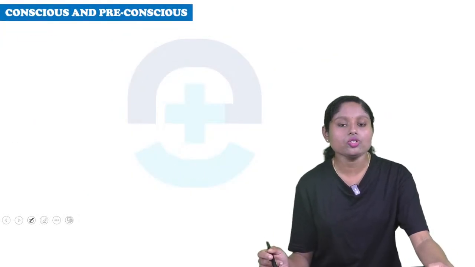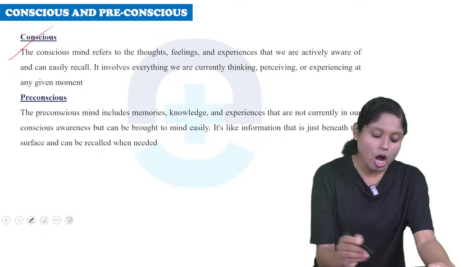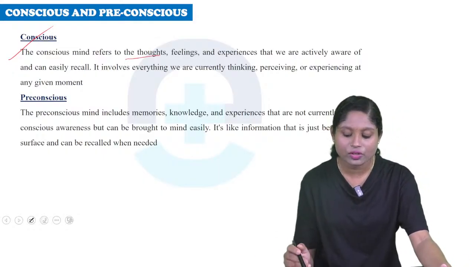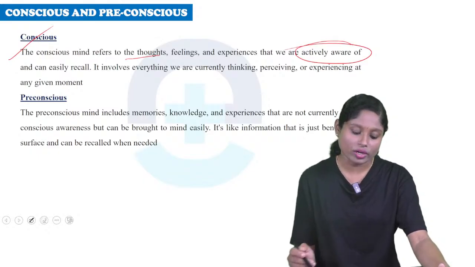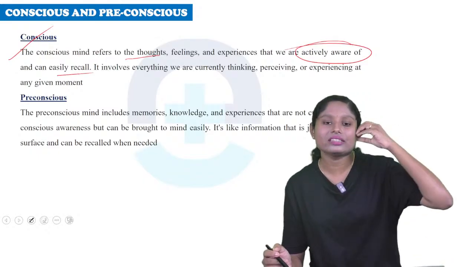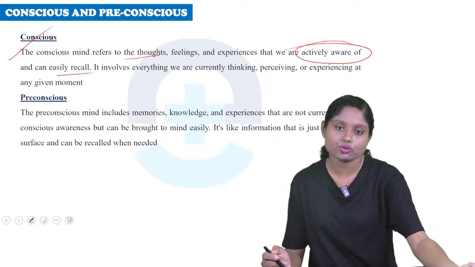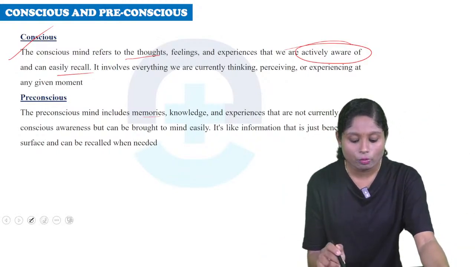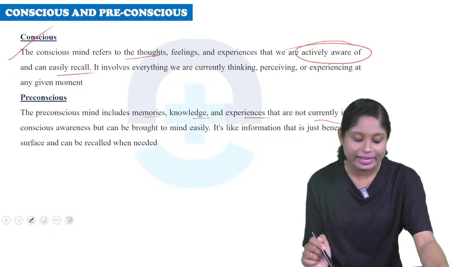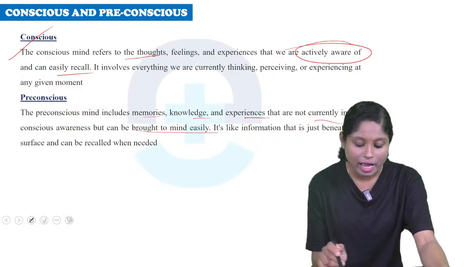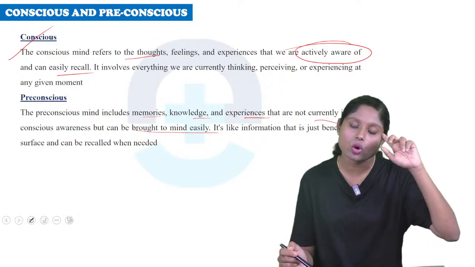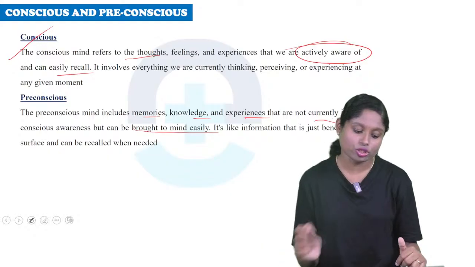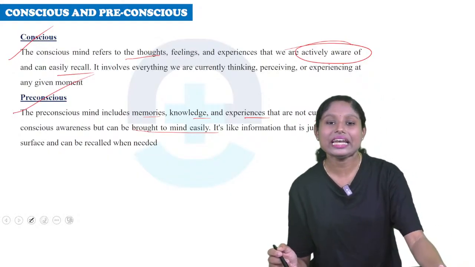Next, we will see conscious and preconscious. So what is it? The conscious mind refers to thoughts, feelings and experiences that we are actively aware of or can easily recall. So we are actively aware of what we are thinking. So that is conscious. The preconscious mind includes memories, knowledge and experiences that are not currently in our conscious awareness but can be brought to mind easily. So it is not in the conscious state but we are able to recall it. So that is preconscious. This is the definition of conscious and preconscious.